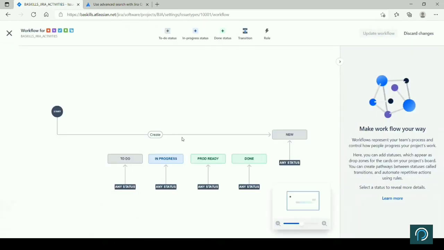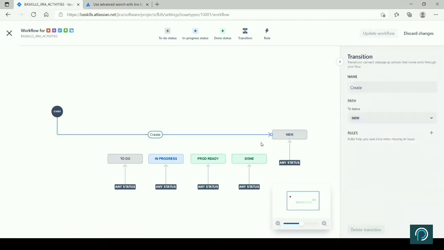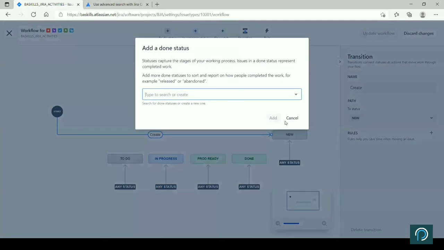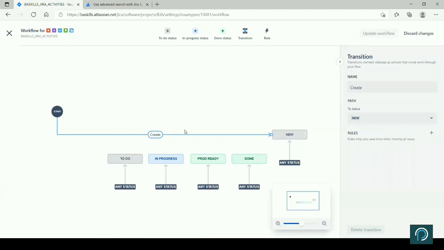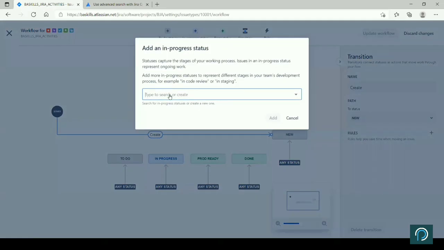This is the workflow, right? There we were not able to update. Now here you can modify your workflow. So you have to set up your workflow. Then you keep on creating, adding, deleting, whatever you want to do, you do it here. For example, complete.